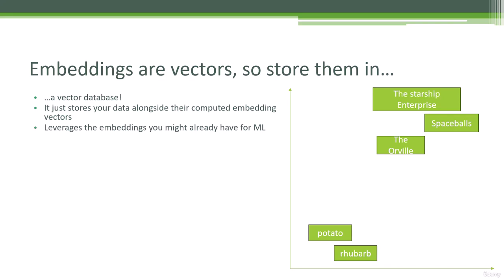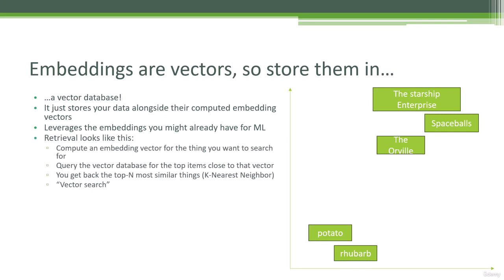Again, you can leverage the same embedding system that you might already have for your larger system, which makes things a little bit easier. Retrieval is going to take a couple of steps. If there's something you want to search for, find something similar for, first you need to compute an embedding vector for it. And then you will query the vector database for the top items that are close to that vector. So basically we're doing k nearest neighbor in this multi-dimensional embedding space to get back the top n most similar things. We call that vector search.